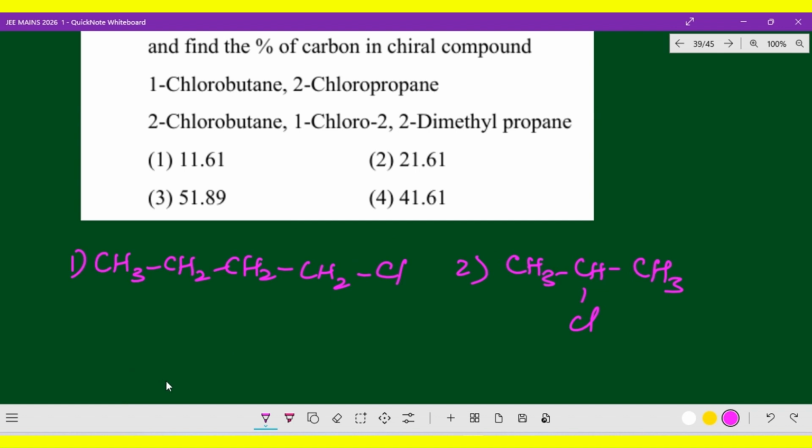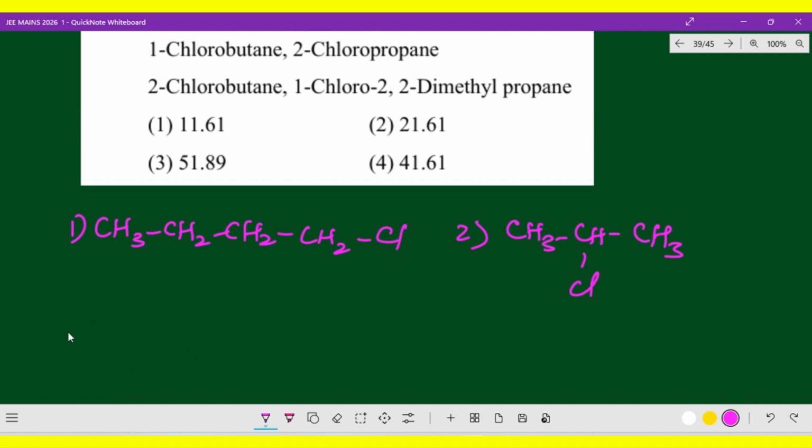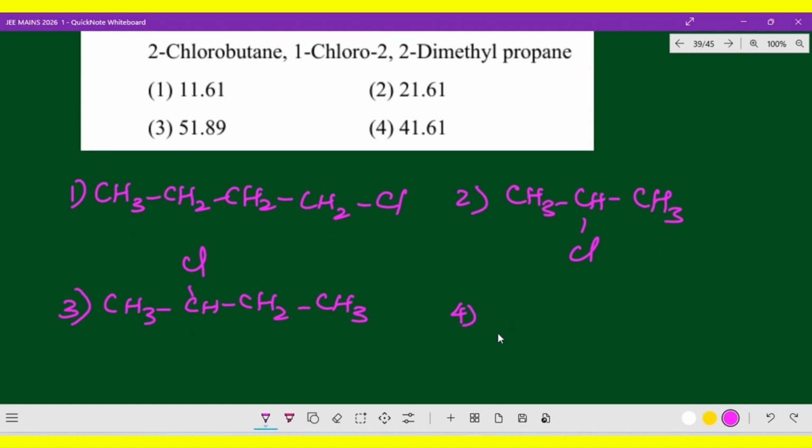The third one is 2-chlorobutane: CH3, CHCl, CH2, CH3. And the fourth one is 1-chloro-2,2-dimethylpropane, neopentane-like: C with CH3, CH3, CH3, and CH2Cl.